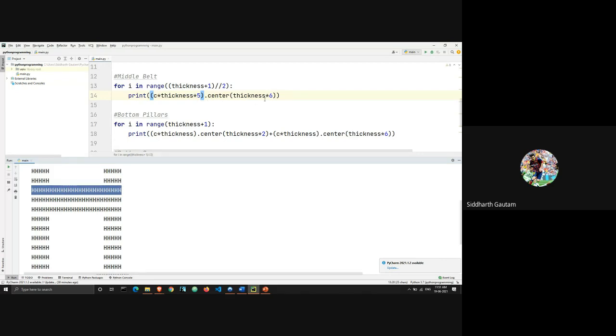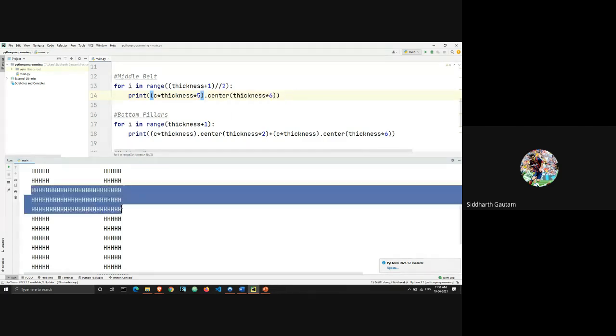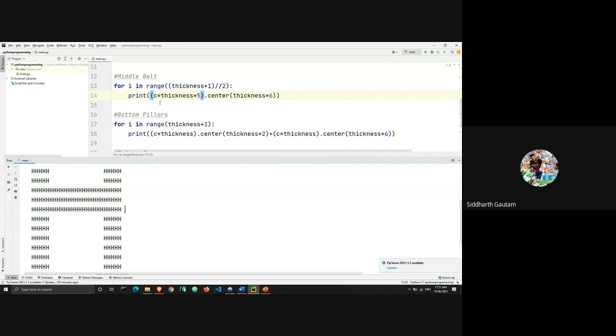Okay, and what else is here? Yep, so the loop is going from 0, 1, and 2. So the loop is repeating 3 times. That's why you have 3 rows here. And each row has 25 H characters, which is defined by this. And it's staying in the center.